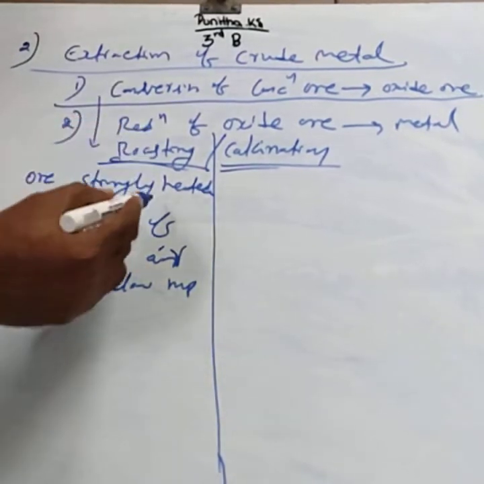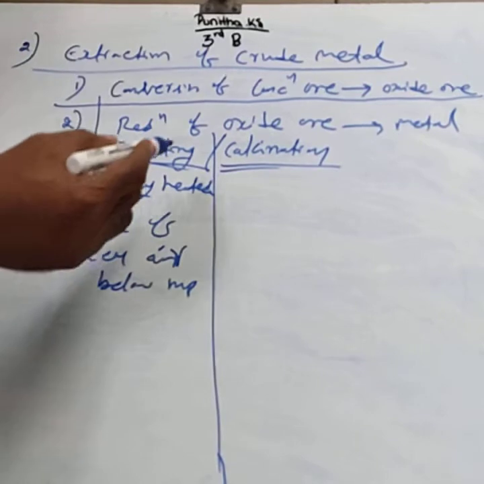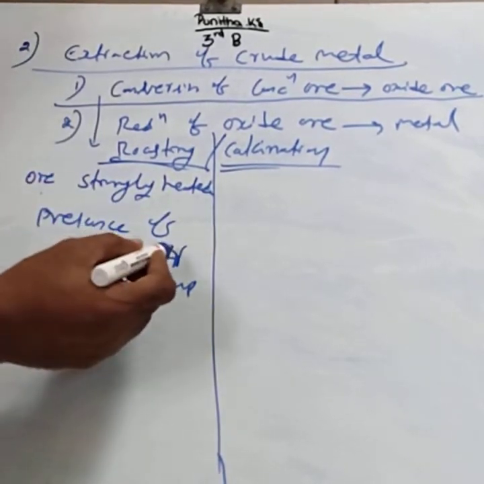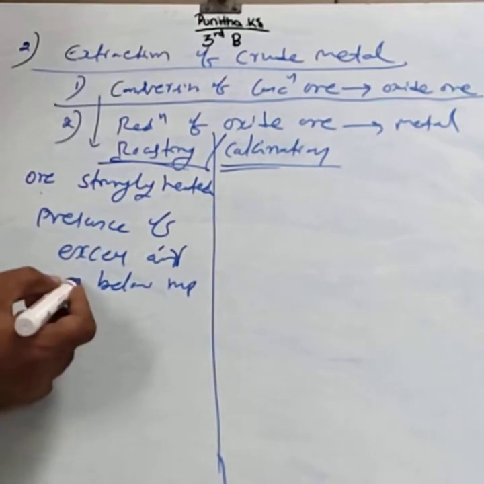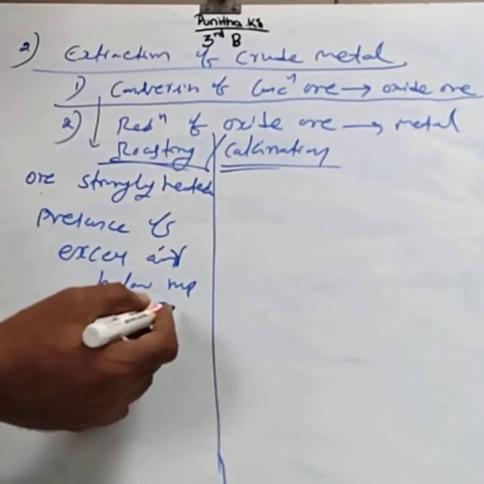This is called roasting. The concentrated ore is strongly heated in the presence of excess of air in a reverberatory furnace below its melting point.